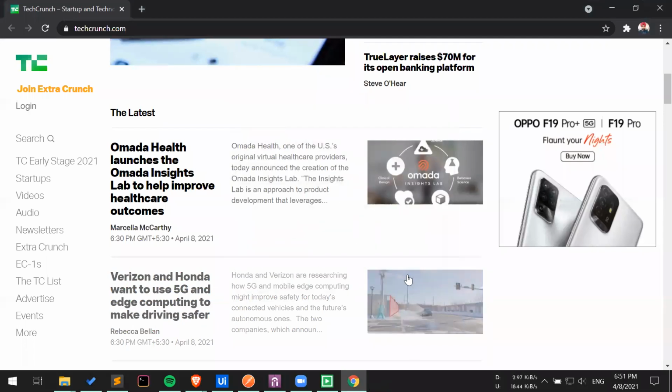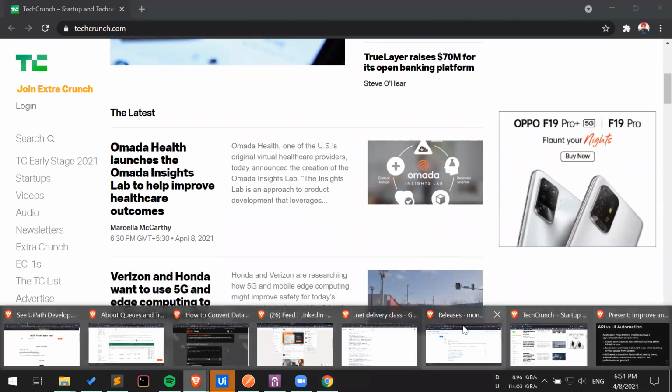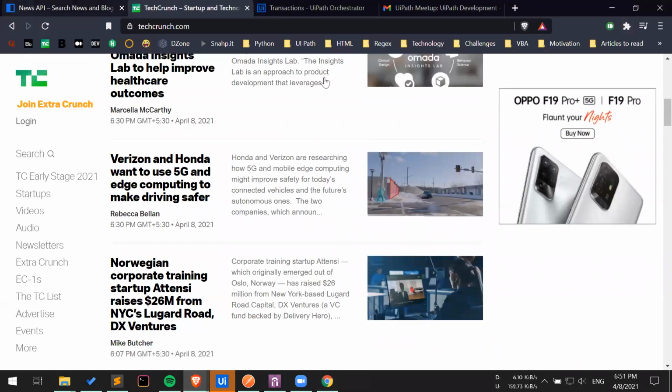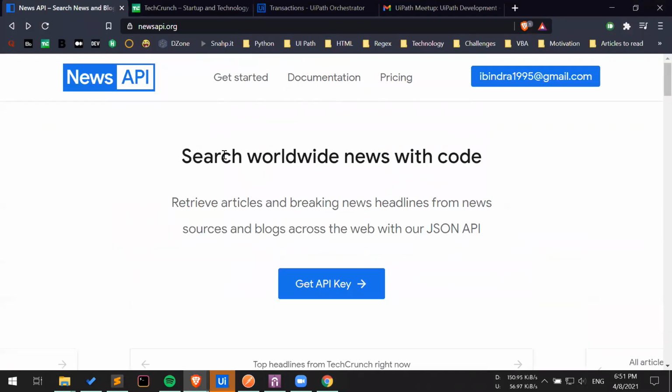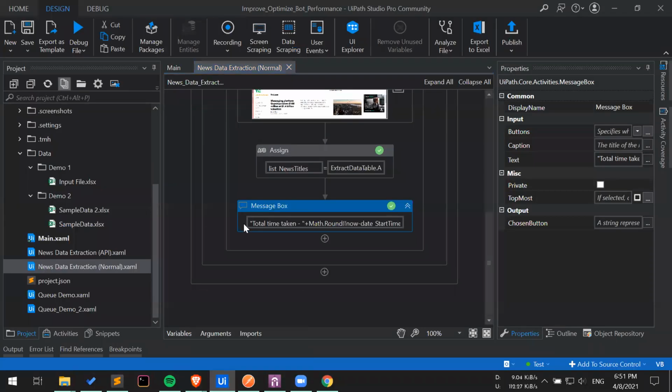And let me show you an alternate approach of this. TechCrunch.com is a very well-known site when it comes to tech news and other things. In order to get the API, you have to actually spend money. But after a little bit of research, I was able to find a free news API. Using this particular site, you can get news from most of the sites in the world, and it is quite accurate in terms of getting the latest news. We will be seeing.